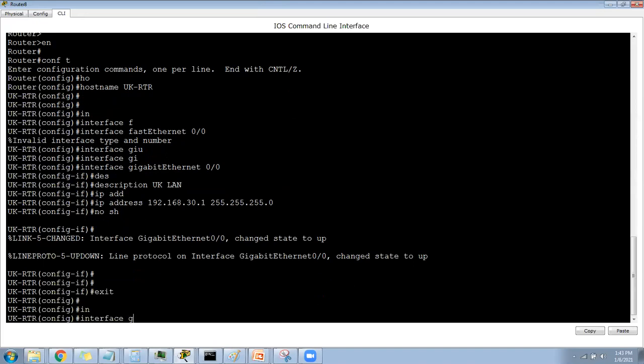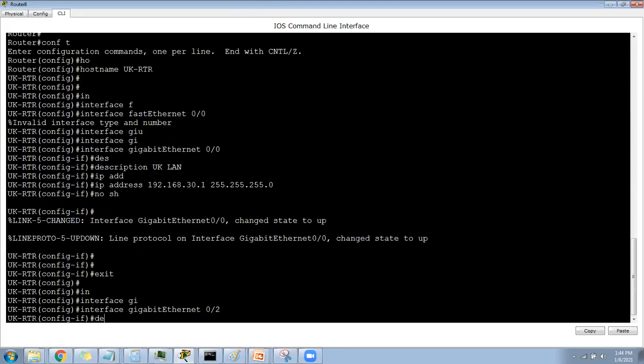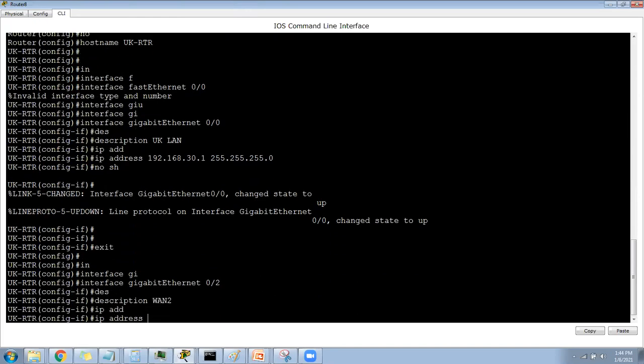Then I have another interface GigabitEthernet 0/2, description I will say WAN 2. IP address is 192.168.2.2, 255.255.255.0.